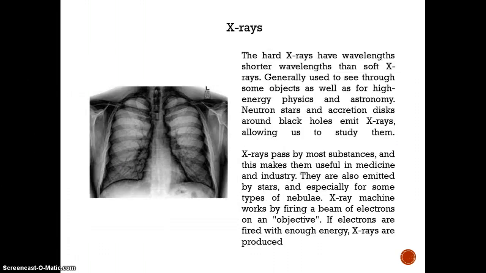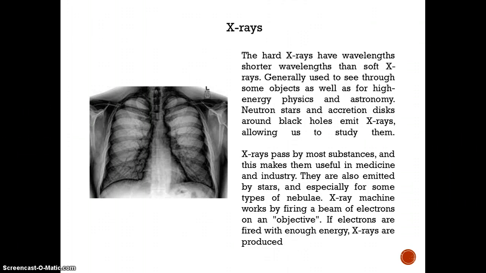X-rays. Hard X-rays have shorter wavelengths than soft X-rays, and are generally used to see through some objects as well as for high-energy physics and astronomy. Neutron stars and accretion disks around black holes emit X-rays, allowing us to study them.